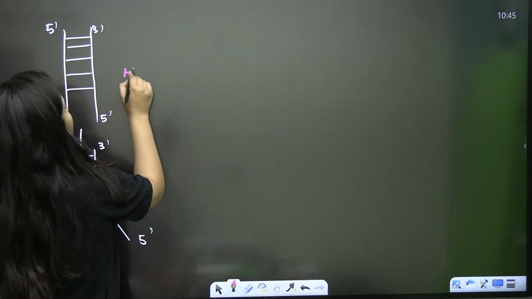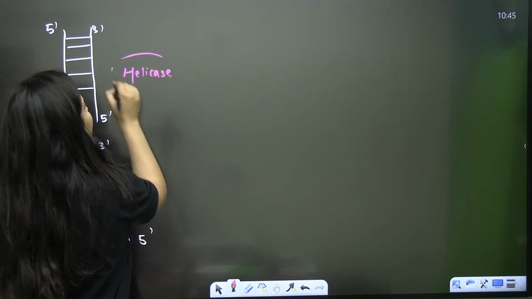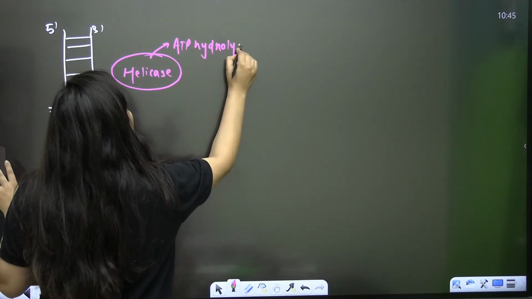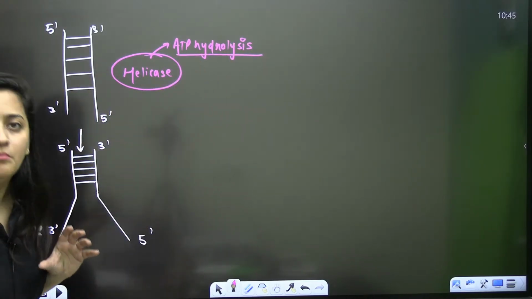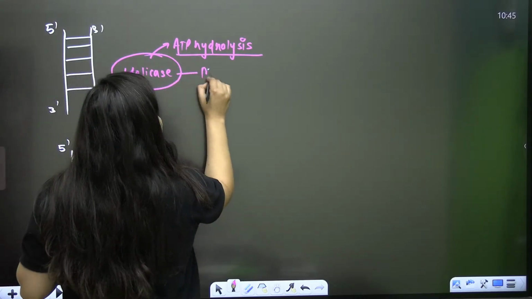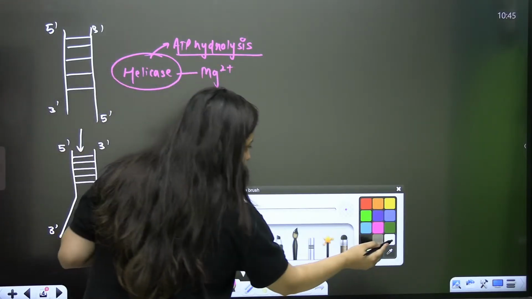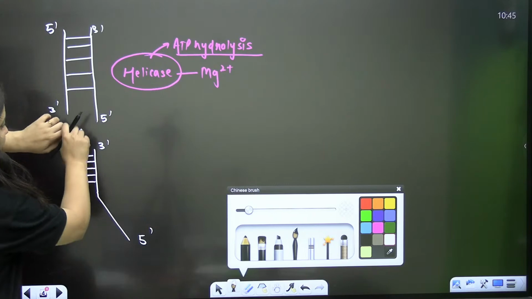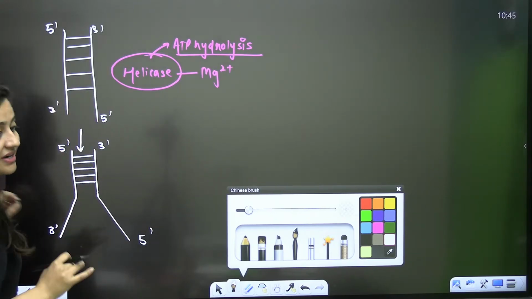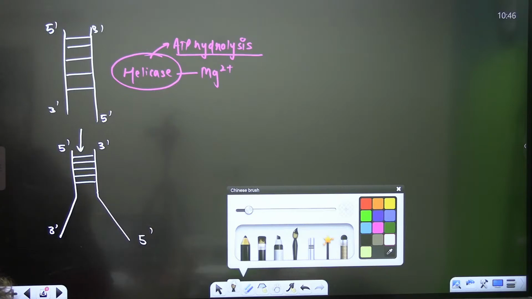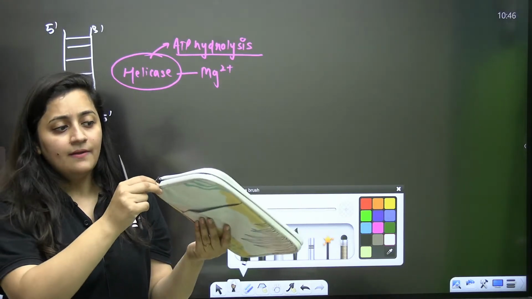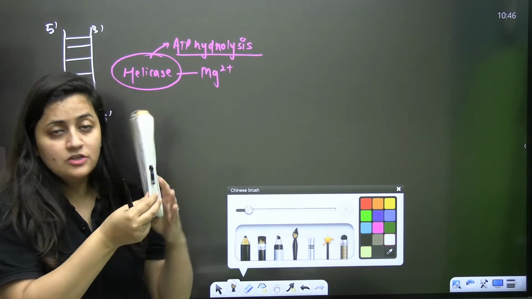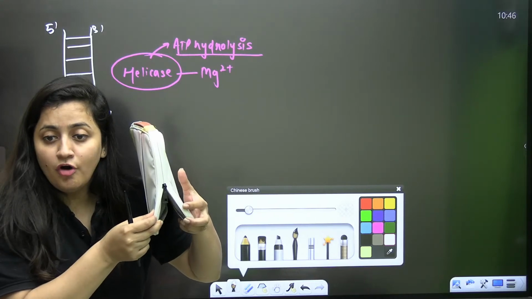When it comes to the helicase, always remember that it requires energy. By ATP hydrolysis, it is capable of breaking these hydrogen bonds, and the cofactor for this enzyme is your magnesium ion, Mg2+. So now it is the double-stranded DNA. My helicase is breaking the bond, but it will do it very slowly. Remember in the last class I gave you the example, that it is going to open the DNA strand very slowly, so that we can get this Y-shaped replication fork.